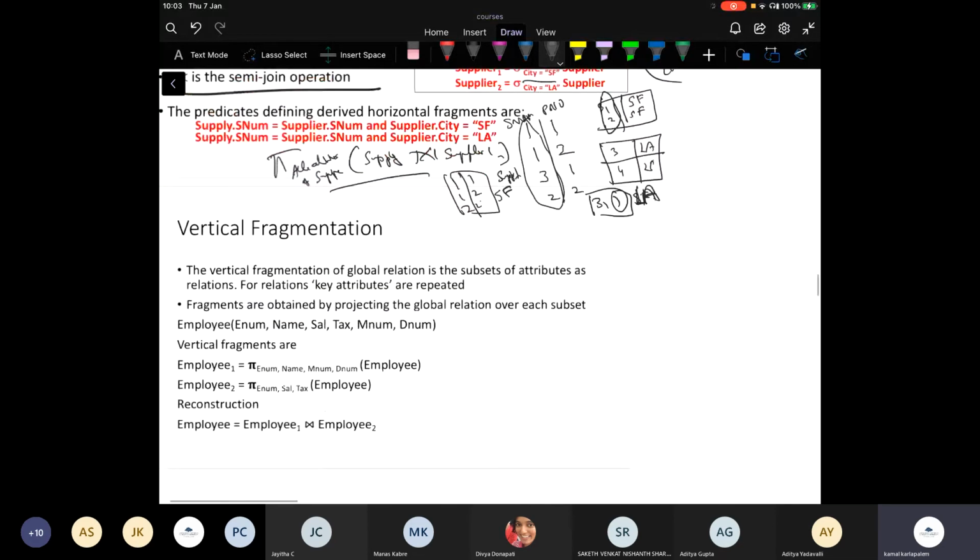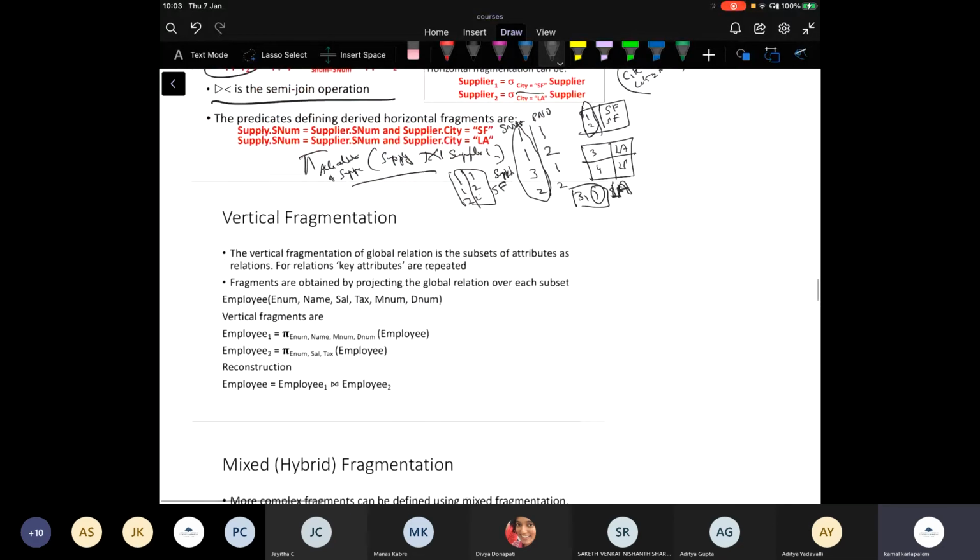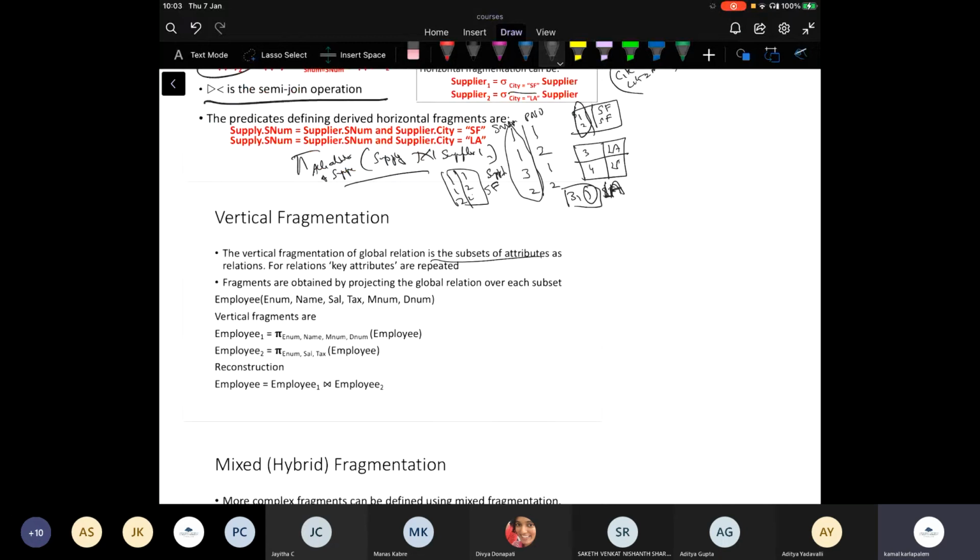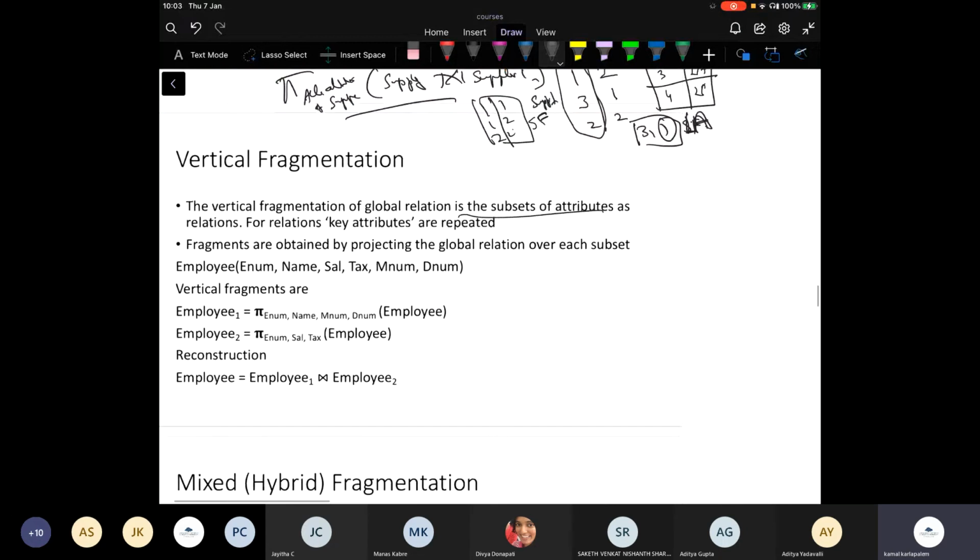This is fairly straightforward. Vertical fragmentation of a global relation is a subset of attributes. For relations, the key attributes are repeated, or you can have a surrogate key. Fragments are obtained by projecting the global relation over each subset.